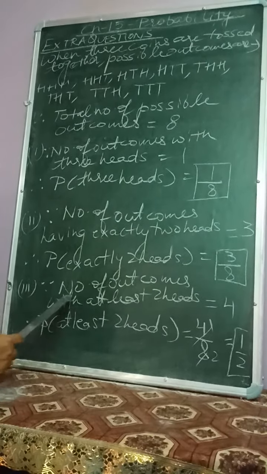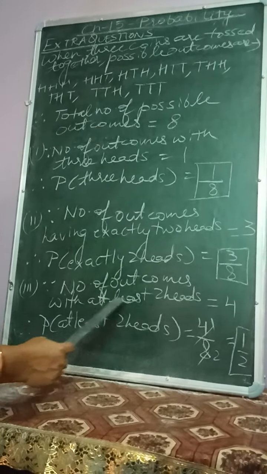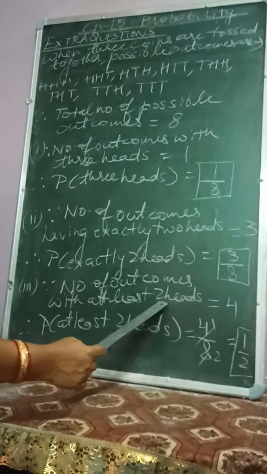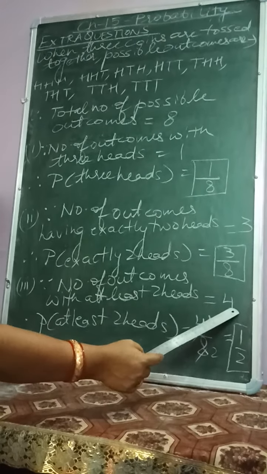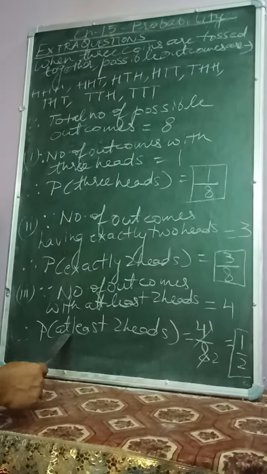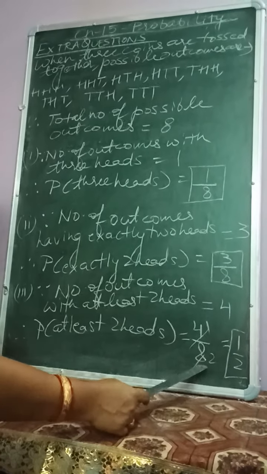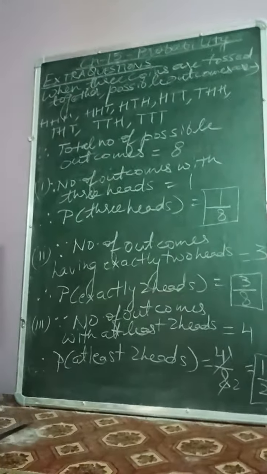Then in third part, number of outcomes with at least 2 heads. That means minimum 2 heads, can be more than 2 heads. So such number of outcomes are 4. Therefore probability of getting at least 2 heads is 4 by 8, which is 1 by 2.